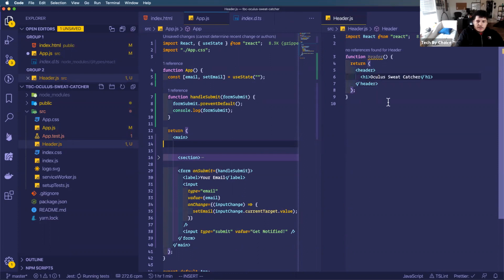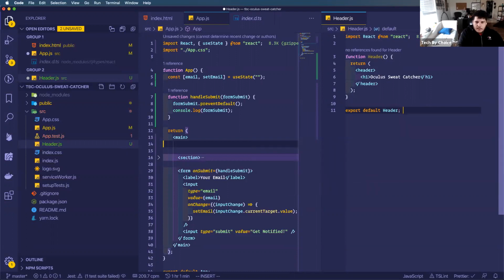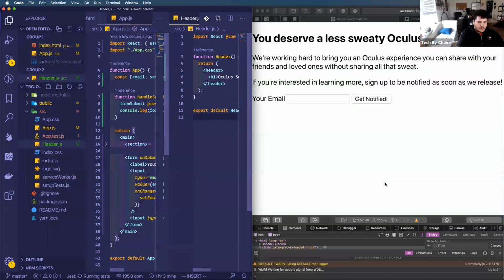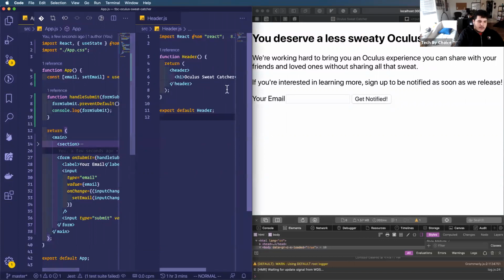I'm going to click on save here. And now we're not doing anything with this header function. So we need to export it. So export, I'm going to use the keyword default header. And now what this is saying is that from this src header.js file, I want to export this component that I created. So now if I save both of these files and I refresh my page, you can see that that title no longer exists, right? Because I removed it from my JavaScript element.